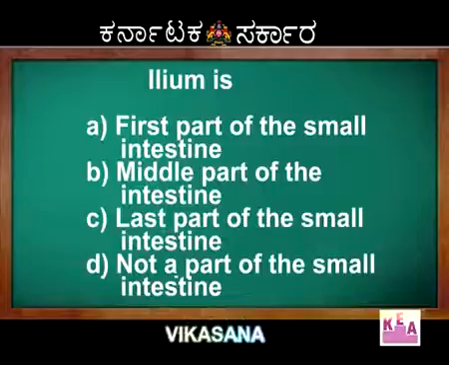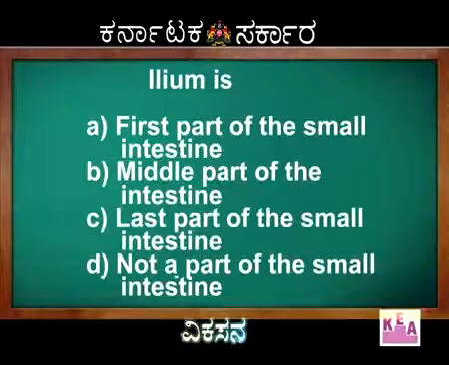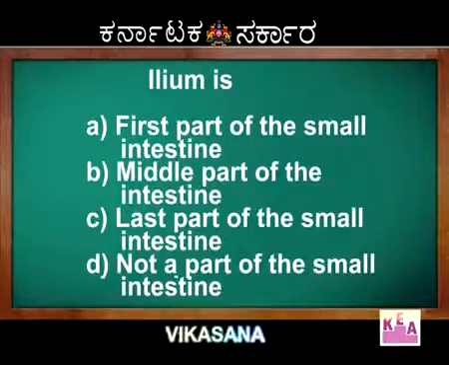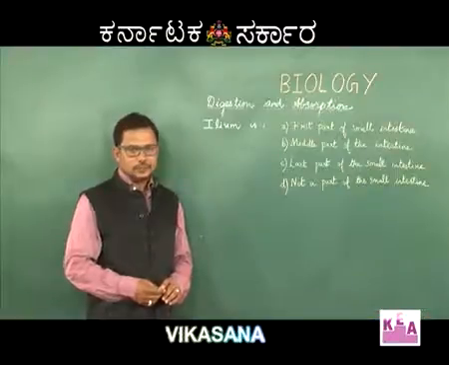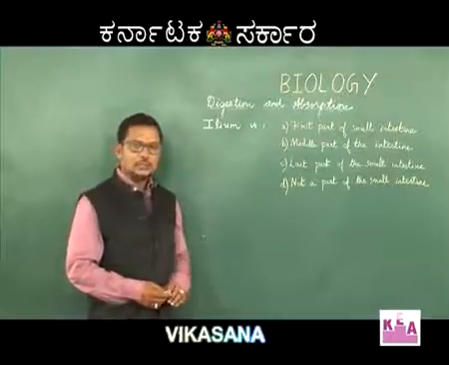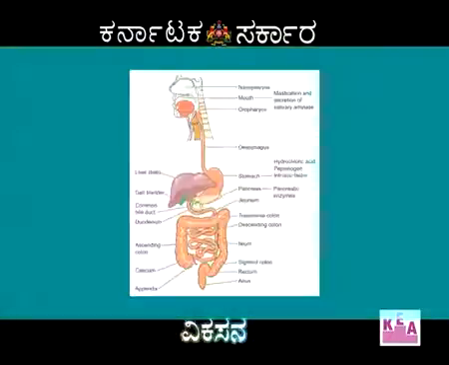Next question, ileum is, options are A, first part of small intestine, B, middle part of intestine, C, last part of small intestine, and D, not a part of small intestine. So, dear students, in digestive system you should be aware of the parts of alimentary canal, the diagram of alimentary canal and all parts starting from mouth to anus.